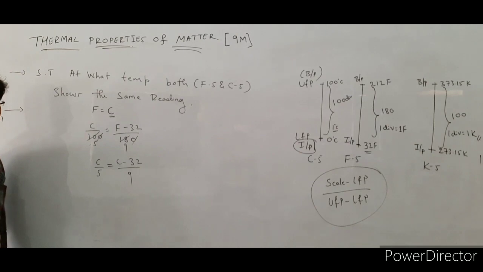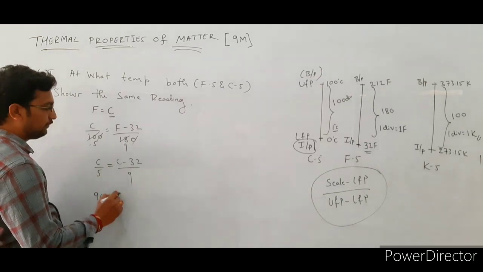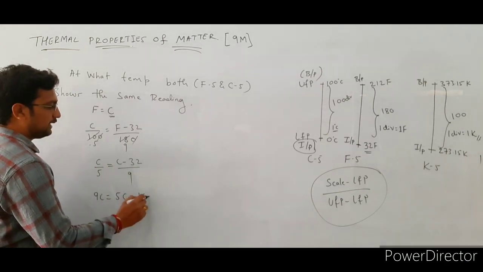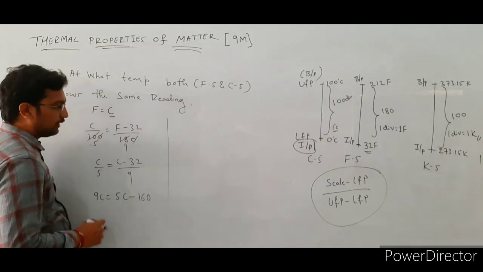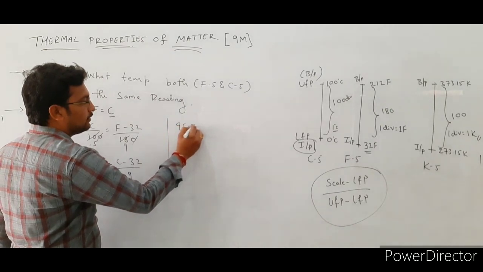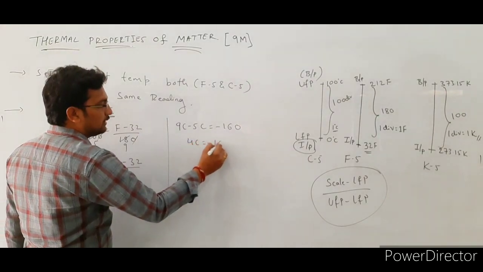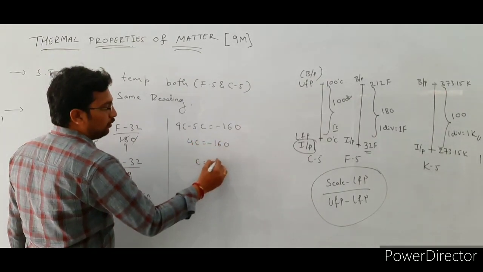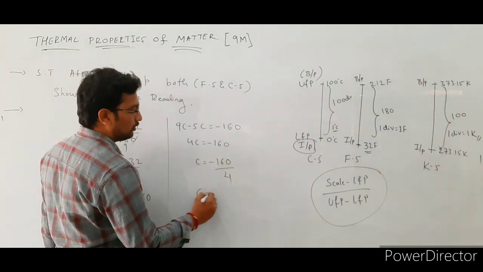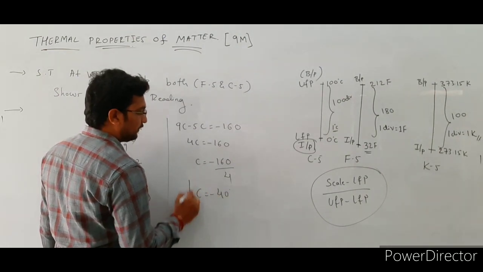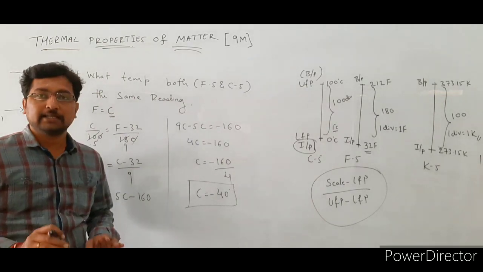Cross multiply this one, that becomes 9C is equal to 5C minus 5 into 32, that is 160. 5C minus 160. Take this 5C this side, 9C minus 5C is equal to minus 160. Then 4C is equal to minus 160. Then C is equal to minus 160 divided by 4, that is C is equal to minus 40 degree, right? So that means at minus 40 degrees Celsius both the scales show the same reading.